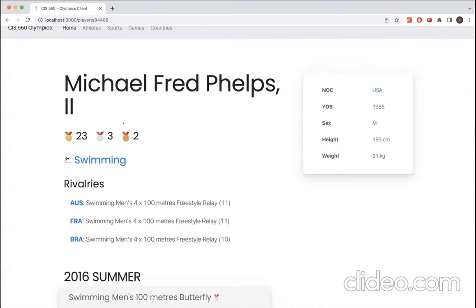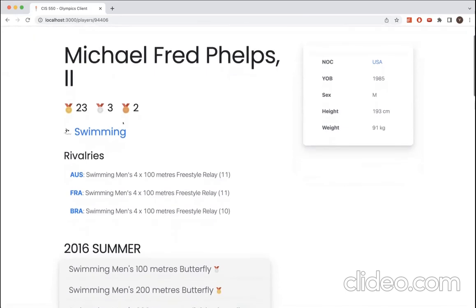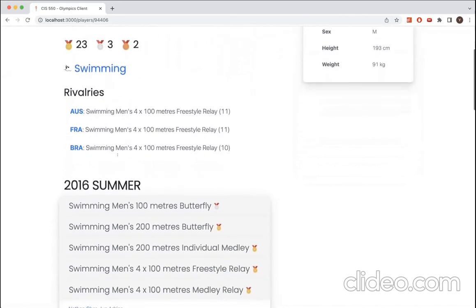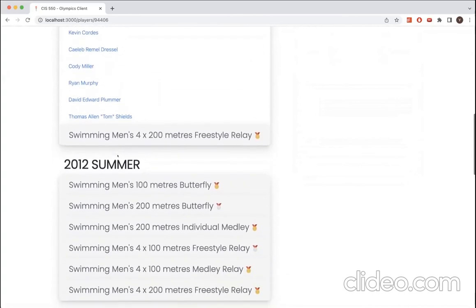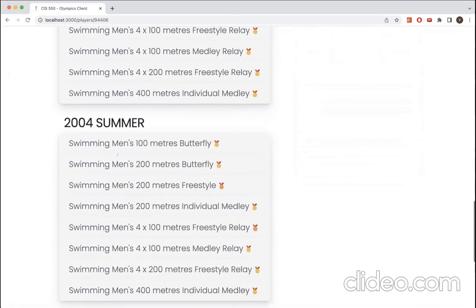So the rivalries for an athlete basically takes any time that this athlete has competed on a team and takes the other teams that they have competed against most often. For example, in the swimming men's 4x100 meters freestyle relay, Michael Phelps has competed against the Australian team 11 times. And we can see down here every game that Michael Phelps has competed in, every event that he's competed in, and who his teammates were.